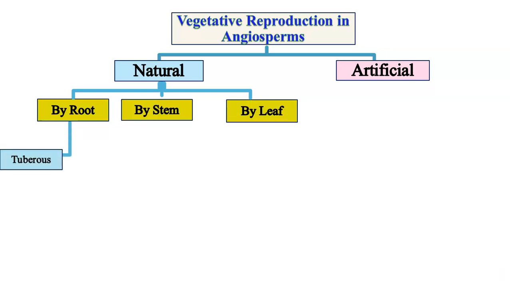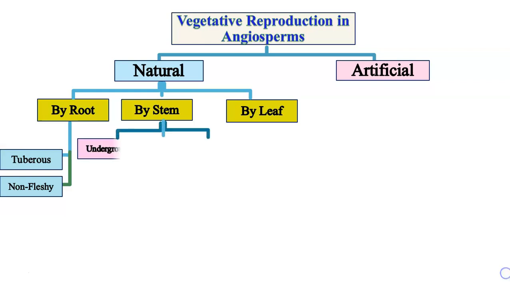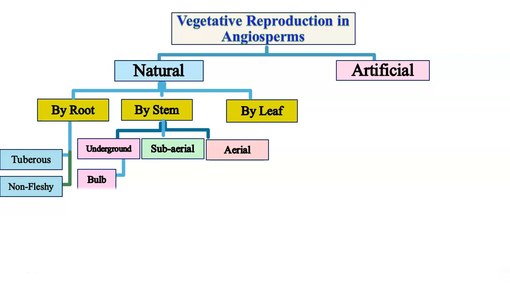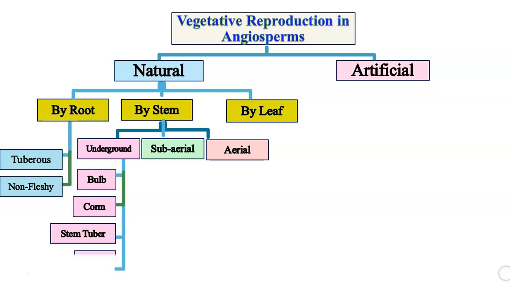By root, as we have seen earlier, the tuberous roots as in sweet potato, or it can be non-fleshy roots as is observed in the Murraya plant or guava plant. By stem, it can be underground or subaerial or aerial. The underground types of stem are bulb as is observed in onion, or it can be corm as in Amorphophallus, stem tuber in potato and rhizome in ginger.